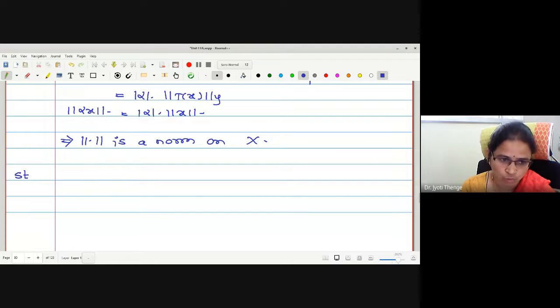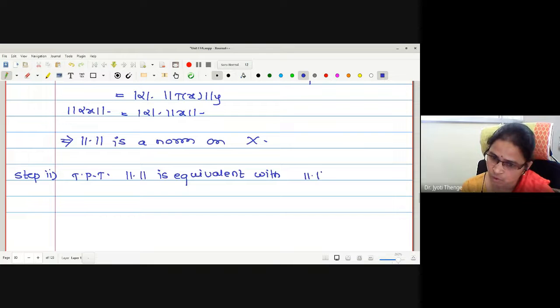Step 2: to prove that this norm is equivalent with norm x. Then what kind of aim do we have in our mind? To prove that inequality, no?